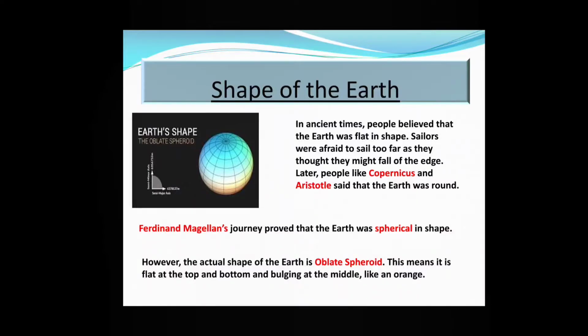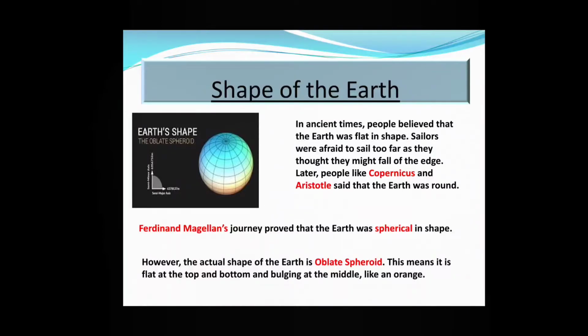Later, people like Copernicus and Aristotle said that the earth was not flat but round. Ferdinand Magellan's journey proved that the earth was spherical in shape.